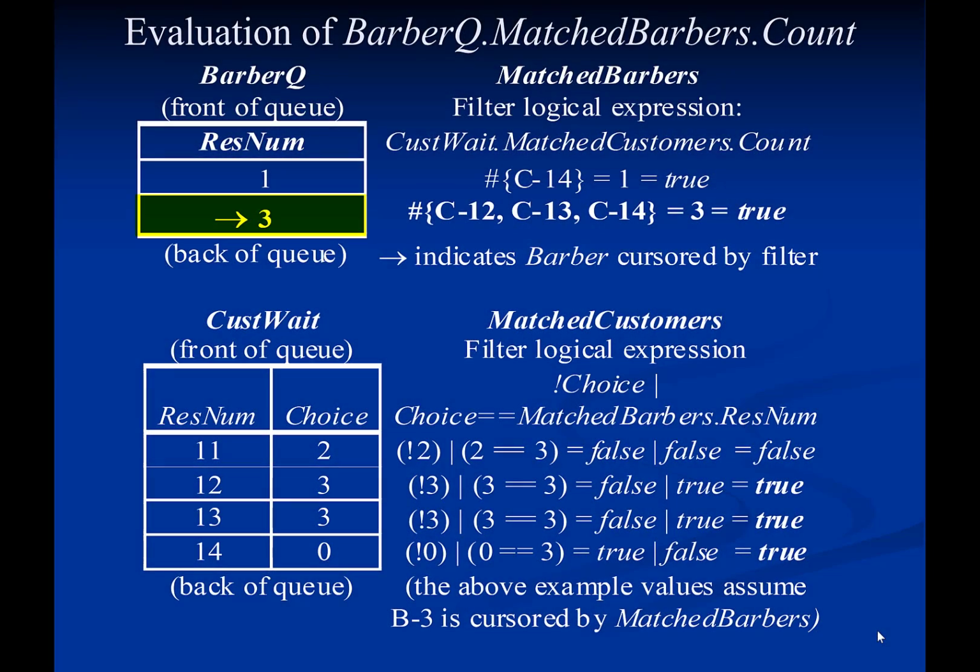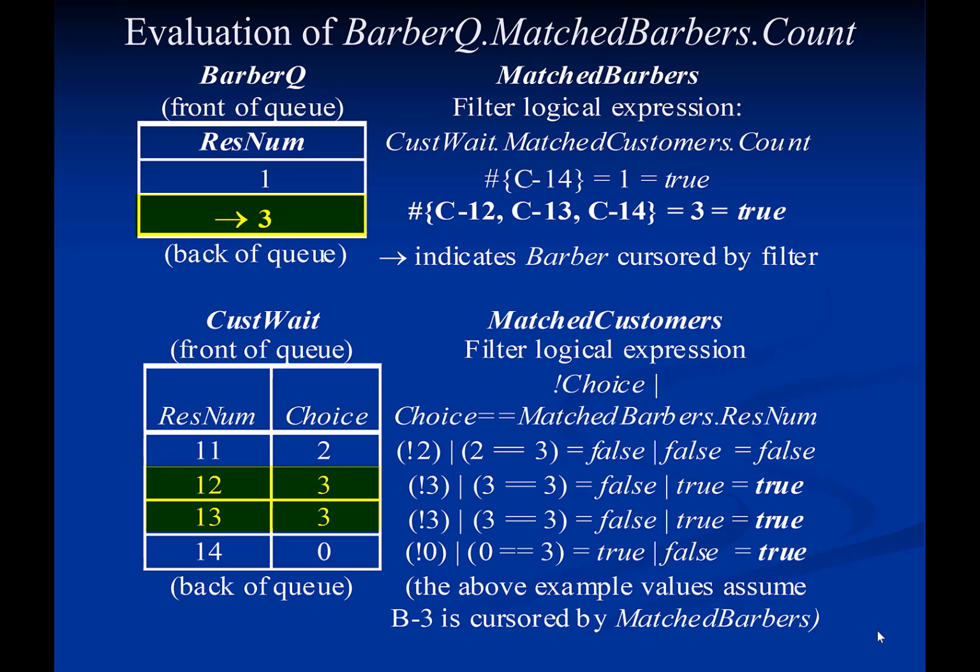The filter matched barbers then cursors the next barber in the queue barber queue and repeats the process of evaluating its logical expression. This time, the subset castWeight.matchedCustomers contains 3 customers, the ones with rest-num equal to 12, 13, and 14.